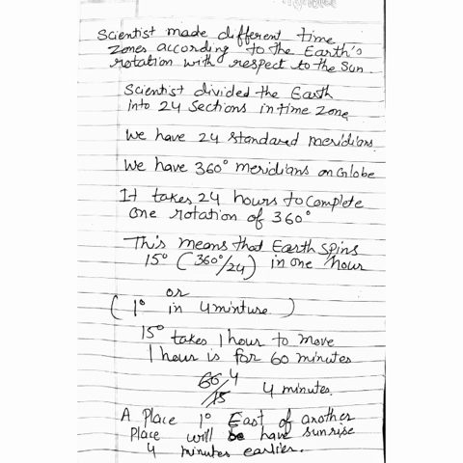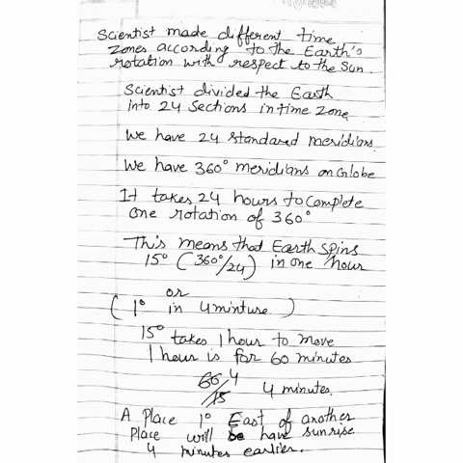But if we calculate 1 degree, how much time does the Earth take to move 1 degree? It takes 4 minutes. So 15 degrees takes 1 hour, which means 60 minutes. Earth moves 15 degrees in 60 minutes. 1 degree takes 4 minutes. So 1 meridian is equal to 4 minutes. So Earth moves 1 degree in 4 minutes.